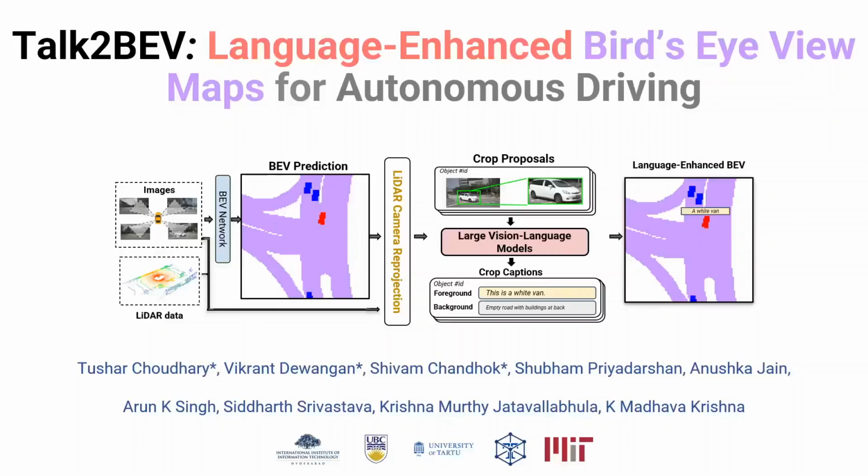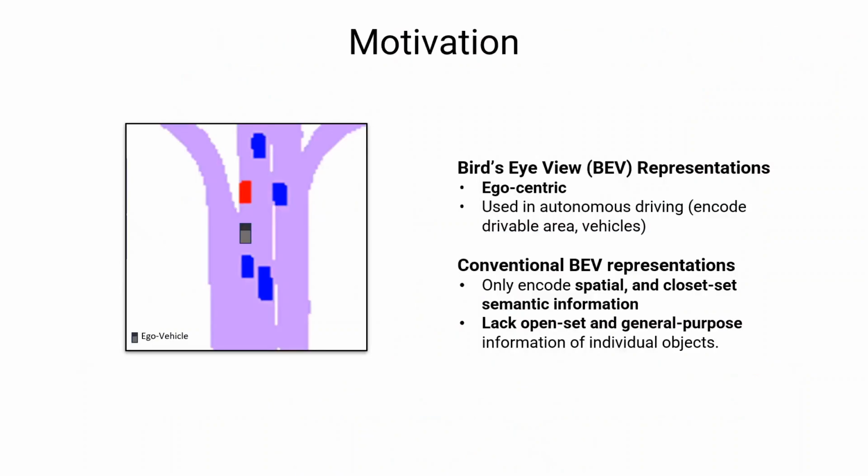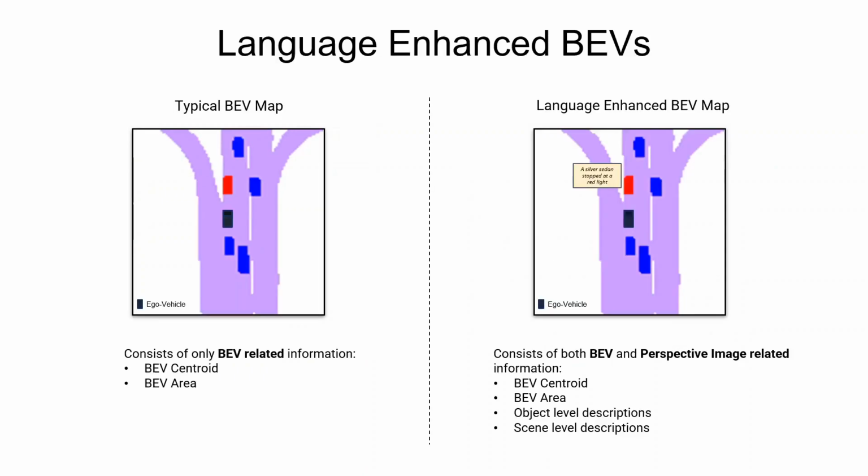Welcome to our work, Talk2BEV, language-enhanced bird's-eye view maps for autonomous driving. A standard BEV map used in autonomous driving only provides spatial information and does not include visual details about individual objects or the overall scene. We introduce language-enhanced BEV maps, which extend the standard BEVs by including perspective image-related information.